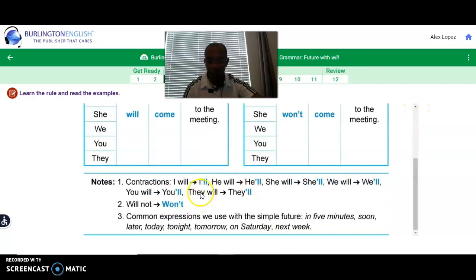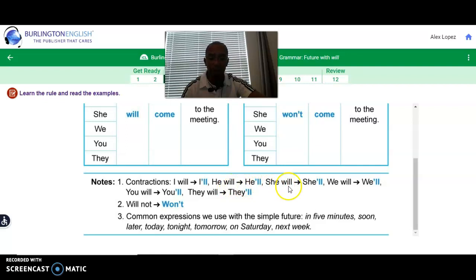Contractions. The contractions that you'll see: you have the pronoun I, you put an apostrophe and the LL, and you pronounce I'll, which means I will. He will, the contraction, you have the pronoun, you have an apostrophe, and then you add ll, he'll, which means he will.